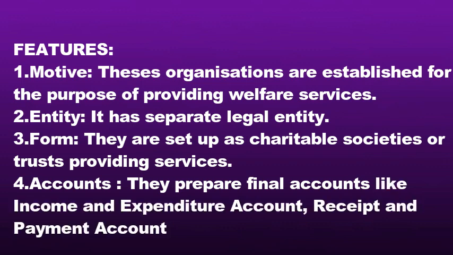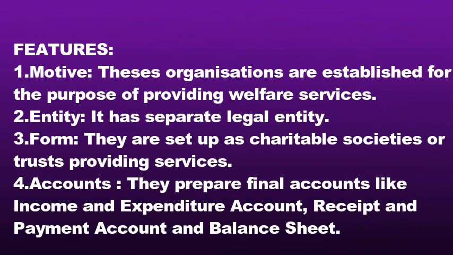The second feature is entity. Entity means a legal identity of an institution, organization, etc. We have already learned about entity, the legal entity. It says that the organization and the owners are separate, so both are known by their own name. Like any charitable trust is known by its own name and members are known by their own name.